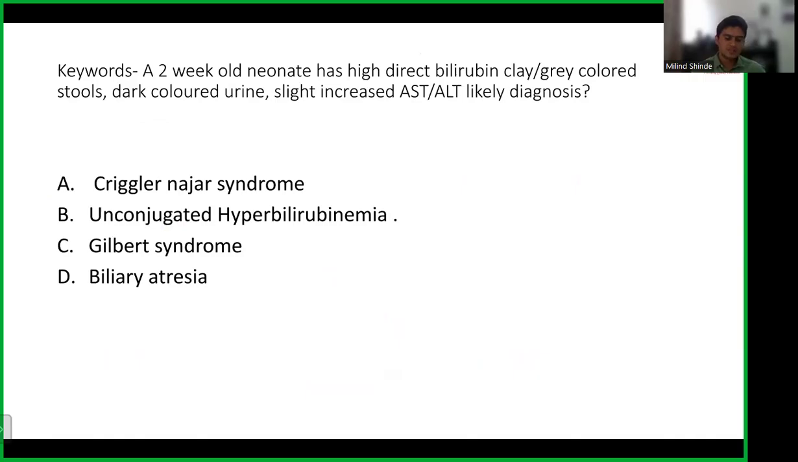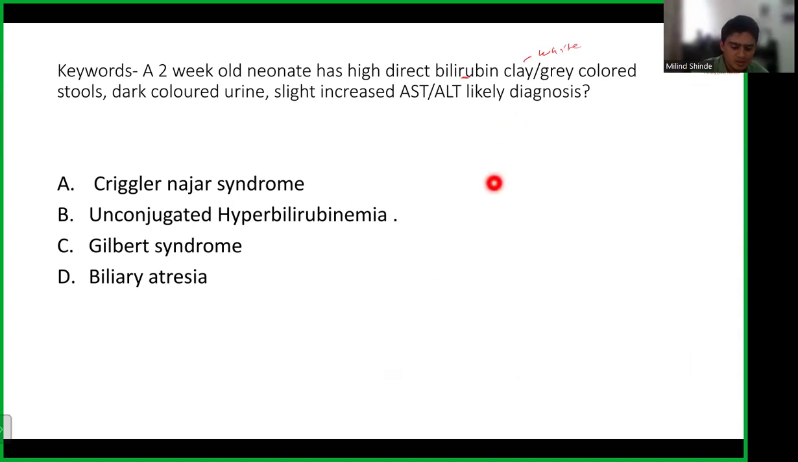Now there was another question, again a very simple question. What were the keywords? You had a 2-week-old neonate who has a high direct bilirubin. So liver, high direct bilirubin. We understand there are two types of bilirubin, conjugated and unconjugated, direct or indirect. Indirect bilirubin is in the blood. It goes to the liver and is converted into direct bilirubin. This direct bilirubin goes into the bile duct, into your stools, which makes your stools yellow and your urine yellow. So what are they saying? That the color of the stool is clay. Clay means the stools are white or gray in color, right?